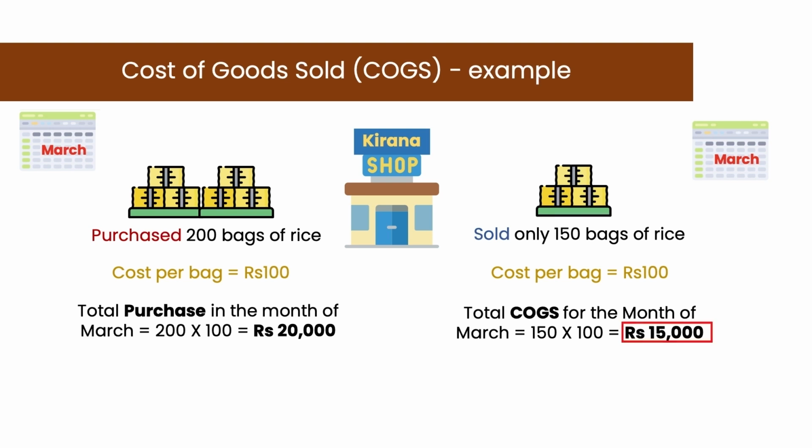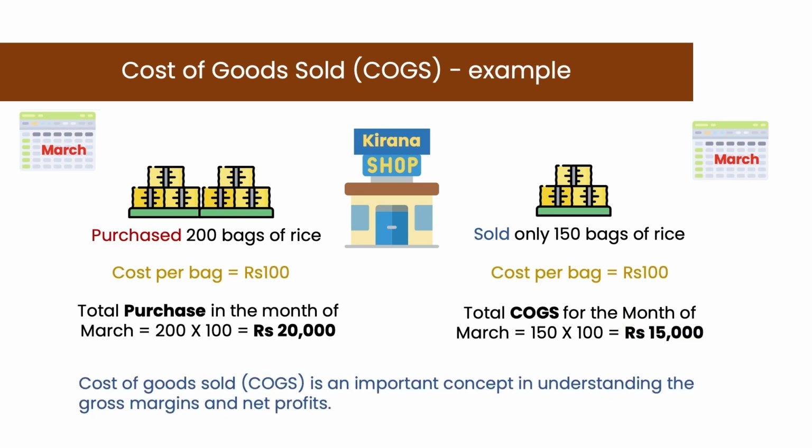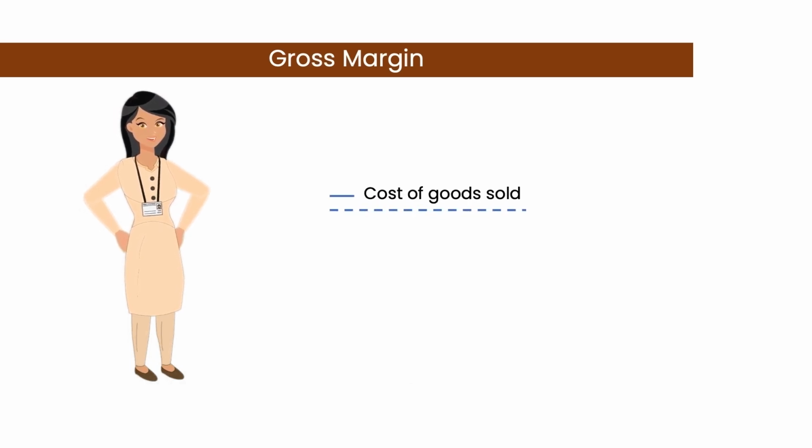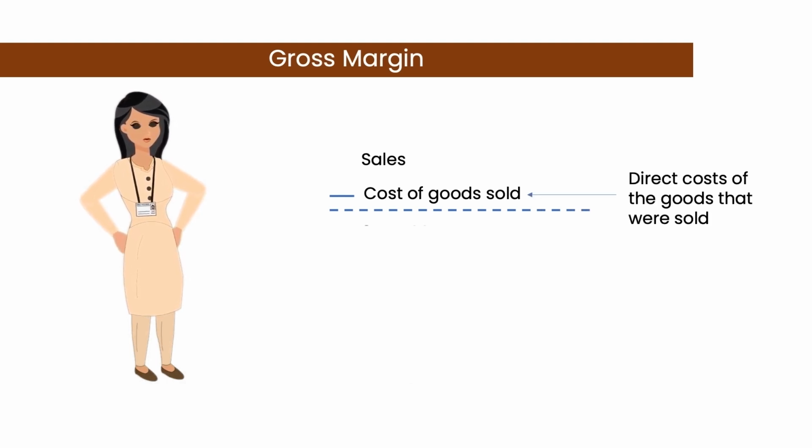Cost of goods sold is an important concept in understanding the gross margins and net profits. So now let us understand what gross margin means. Gross margin is when we subtract the cost of goods sold in a period from the total sales in that period. In other words, from our total sales, when we reduce the direct costs of those goods sold, then we are left with the gross margin, also called gross profit.